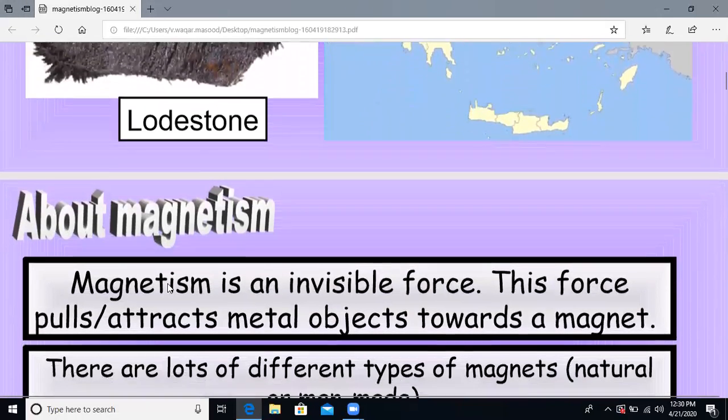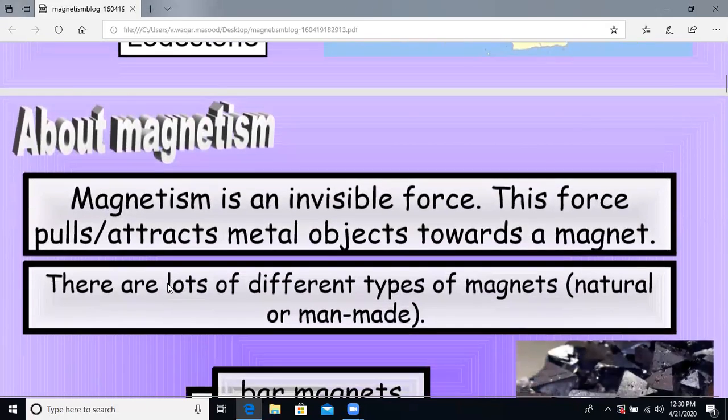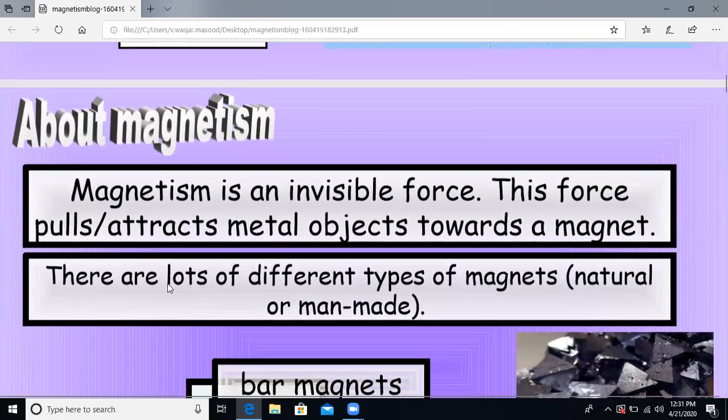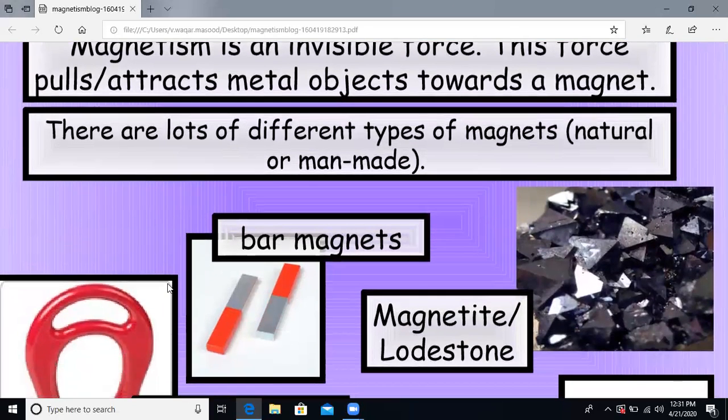So when we talk about magnetism, we can define magnetism or magnetic force as the force of attraction or repulsion exerted by a magnet. So a magnet exerts a force of attraction or repulsion, and that is known as magnetism. We can say that it is an invisible force, and it pulls or attracts metal objects towards a magnet. Magnets can be of different types. They can be natural magnets, or they can be man-made.